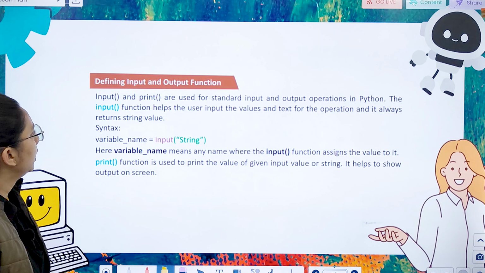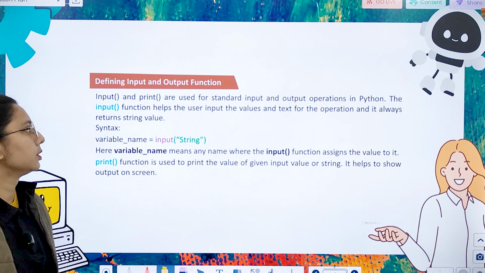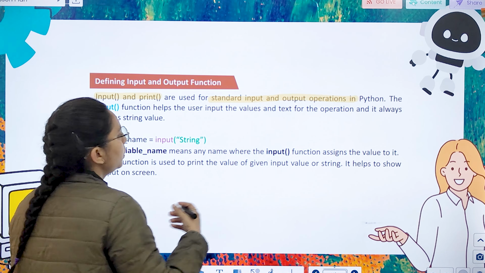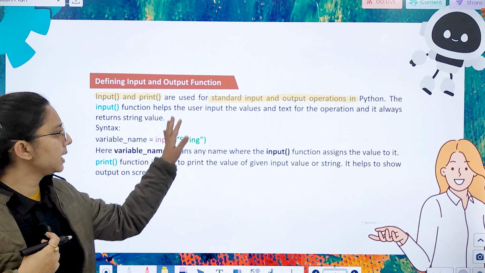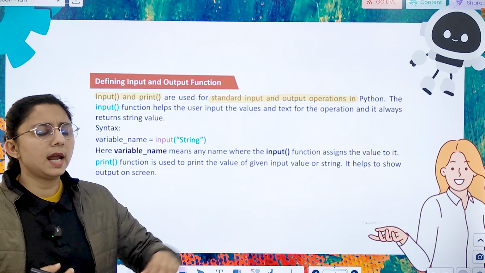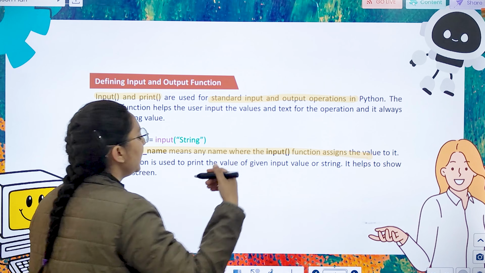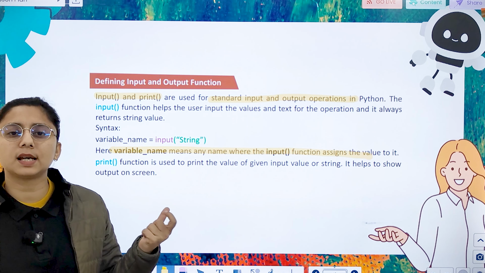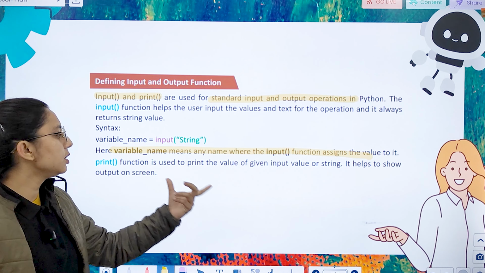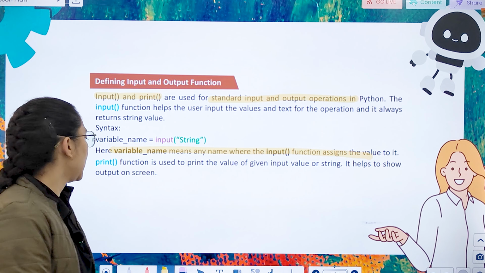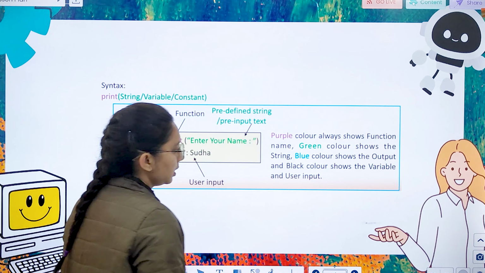Then we have defining input and output functions. First is input and print. They are used for standard input and output operations. The input function helps the user to input values and text in the operation. Here variable name means any name to which the input function assigns the value. The print function is used to print the value of a given output. So it helps us to show output on the screen.